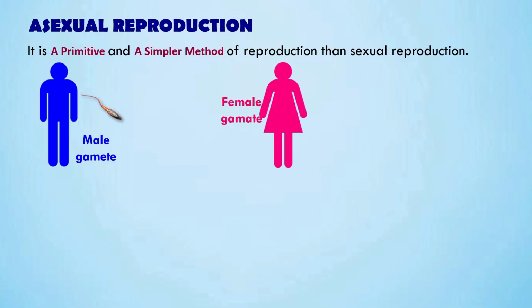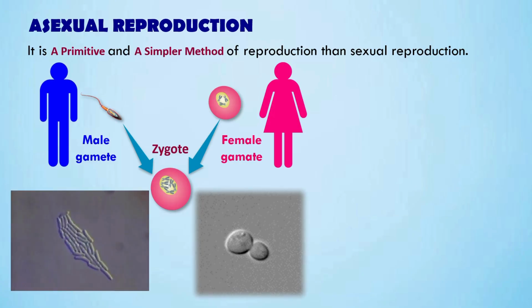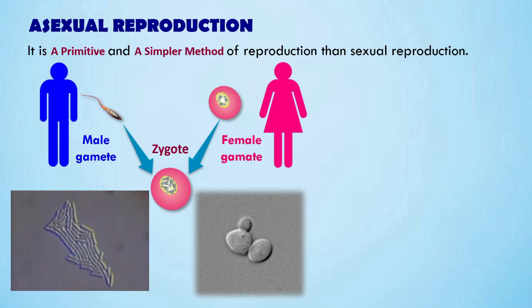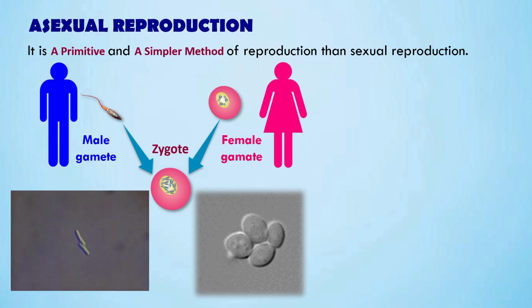Asexual reproduction is considered a primitive and simpler method of reproduction compared to sexual reproduction. In sexual reproduction, two parents are involved, a male parent that produces the male gamete and a female parent that produces the female gamete. These gametes fuse to form a zygote. But in asexual reproduction, none of this is required. There is no male gamete, no female gamete, and no fusion. A single parent alone can produce new offspring. This makes asexual reproduction much simpler, faster, and easier for many organisms, especially microorganisms and some plants.